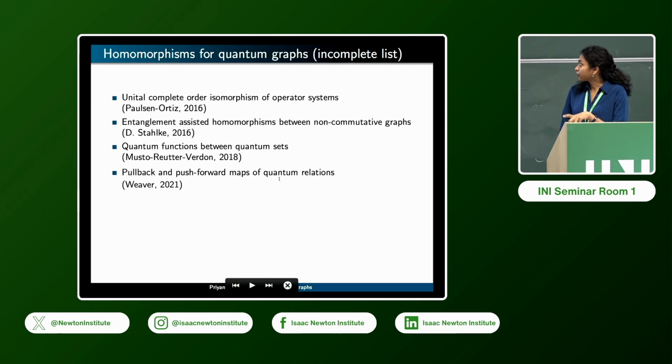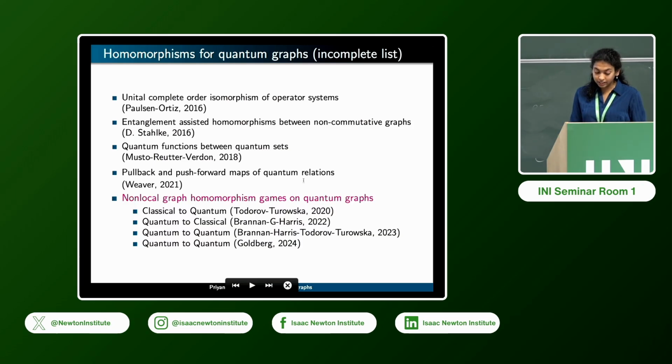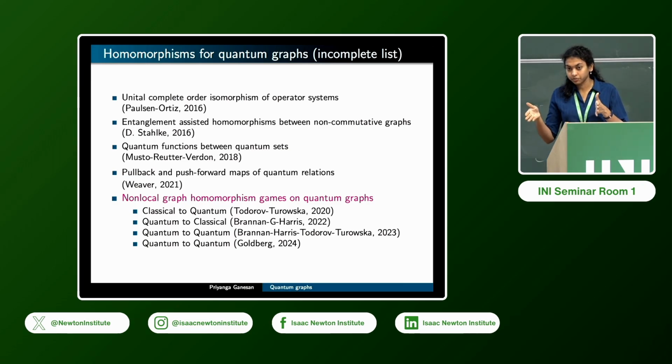And then in the framework of quantum relations, Weaver has another definition which is called push forward or pull back of these operator spaces. So these are some candidates for homomorphisms that we already have. And then there are more which come from non-local games. There are different kinds of non-local games that have been defined for quantum graphs. In particular, you can have a homomorphism from a classical graph to a quantum graph, or quantum to classical, and so forth.